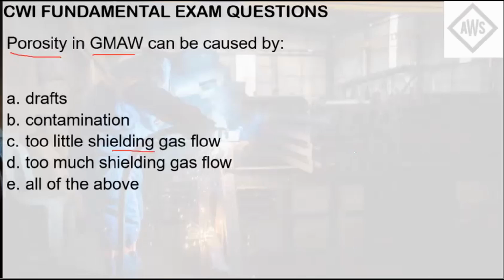Also, too much shielding gas flow can cause porosity. Why is that? If you have too much flow, it can create a vortex that induces vacuum conditions around the weld puddle, and that will cause it to suck the gases into the weld puddle and cause porosity later on. So too much is also not good. It should be the right amount as specified in the welding procedure specifications. So the answer here is letter E, all of the above.